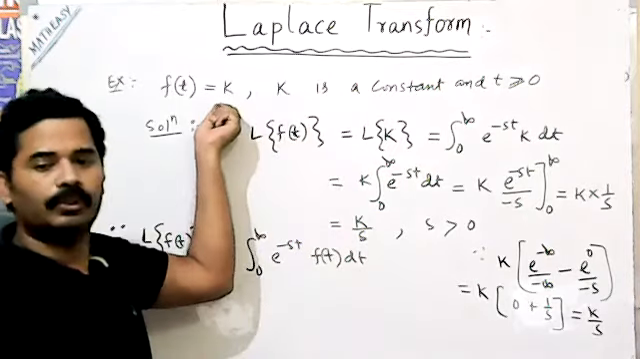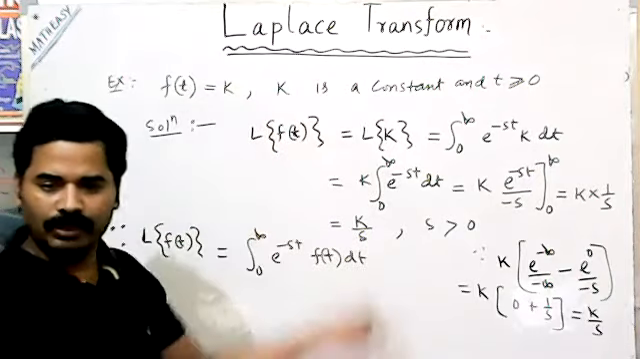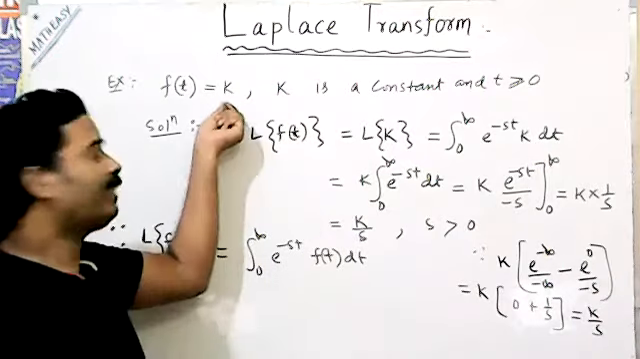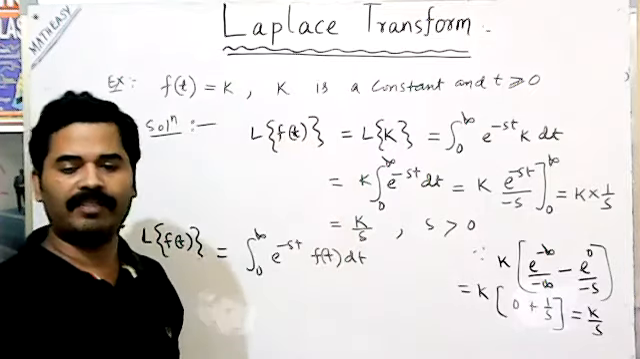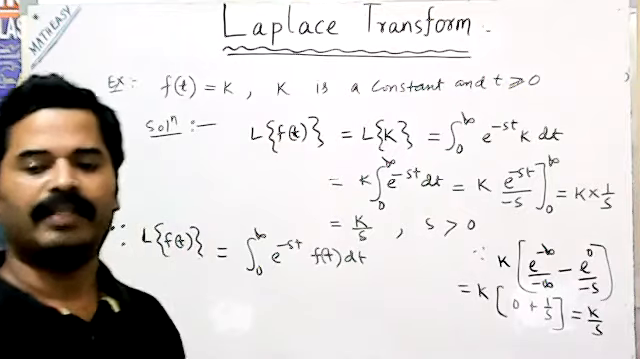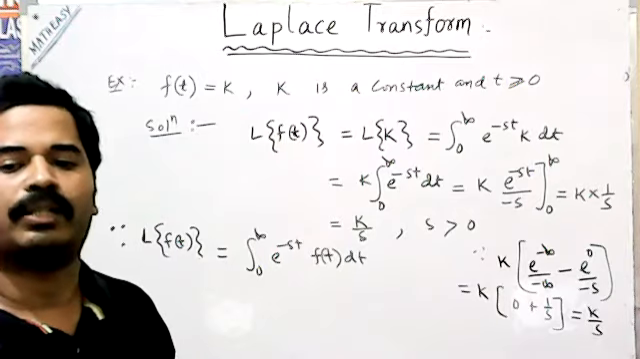If f(t) is equal to 2, then what will you do? If f(t) is equal to t, then what will you do? If f(t) is equal to t square, or e to the power t, then what will you do? By using different functions, we have to find the Laplace transformation. Next, the question: if f(t) is equal to 1, then what?